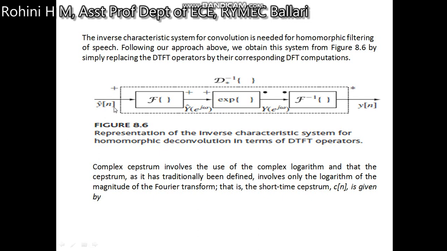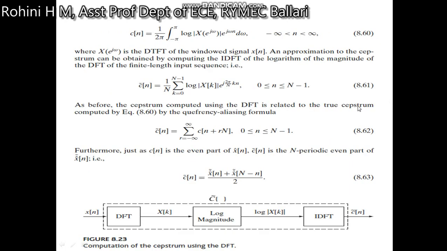First we have y of n, then we have it in Fourier transformation form, that is Y of e to the power of j omega. For the deconvolution we take the exponential. Then we take the inverse Fourier transformation in order to get y of n. So here the computation of the cepstrum is shown. How are we going to compute the cepstrum of a signal?